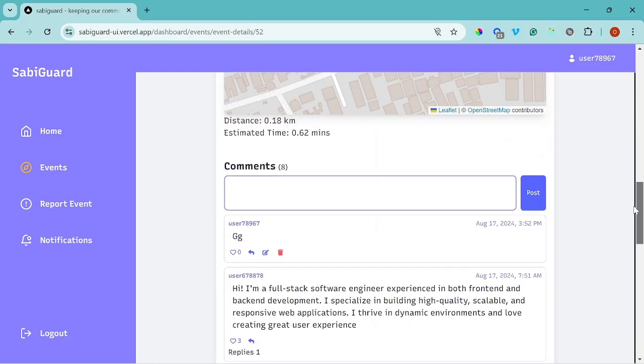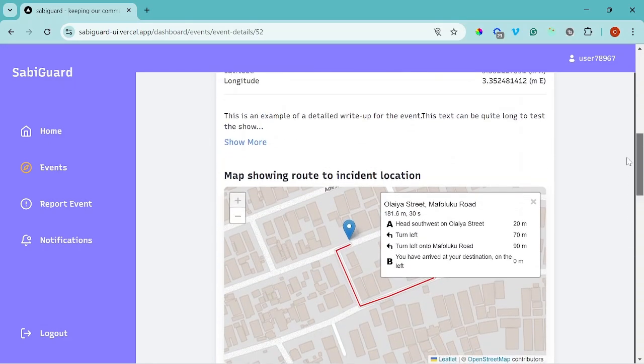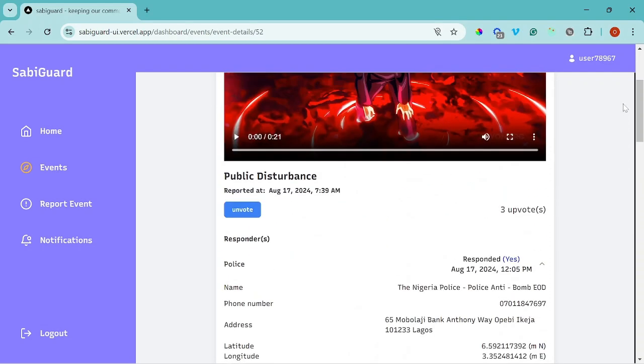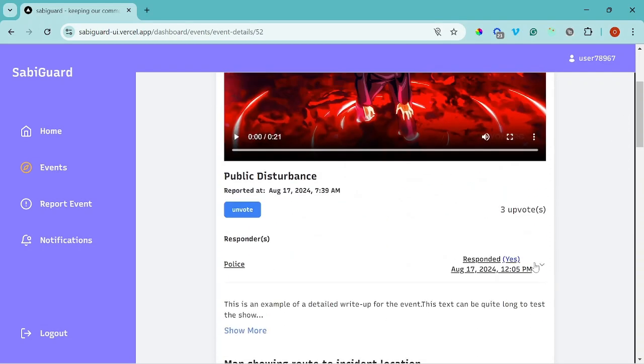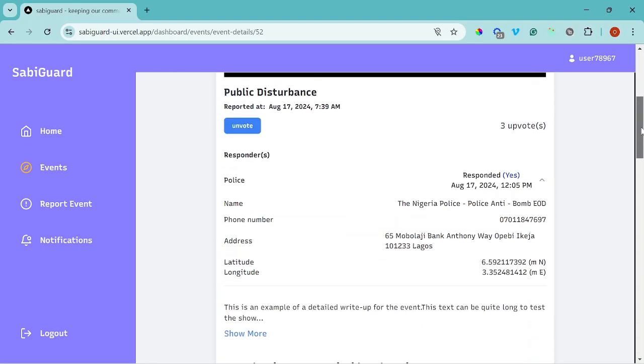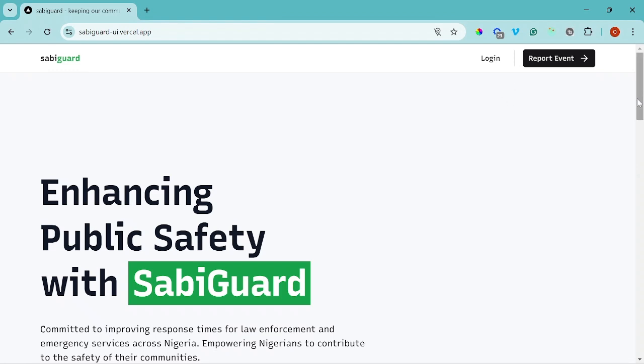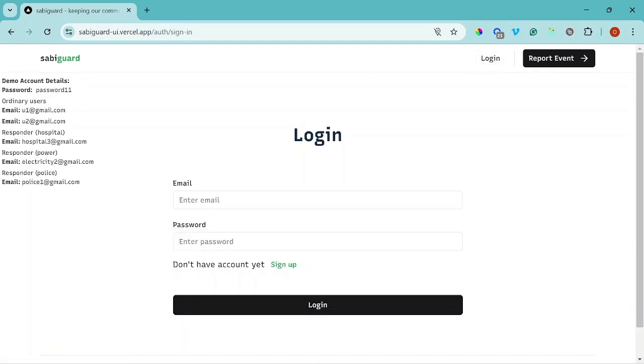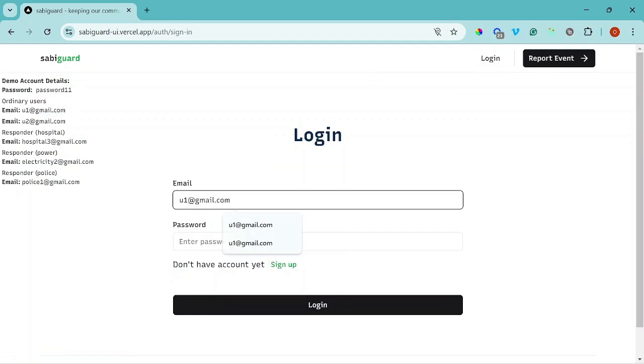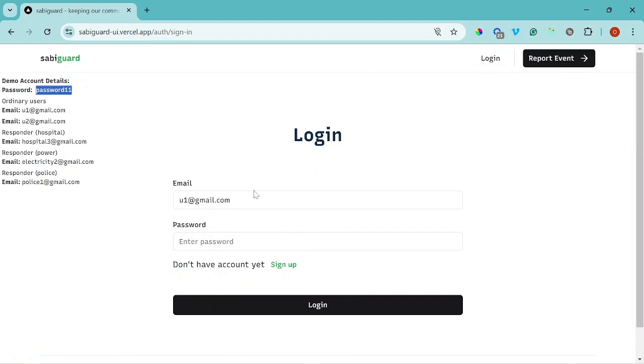And I want to log out so that we can see, like this particular place now, the event reporter can mark this responder as responded, right? When I log out now, I logged in. I think this is user one. This is the password. I prepared this for us, you know.